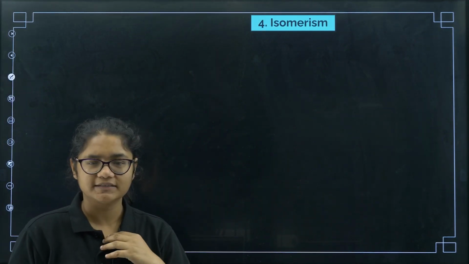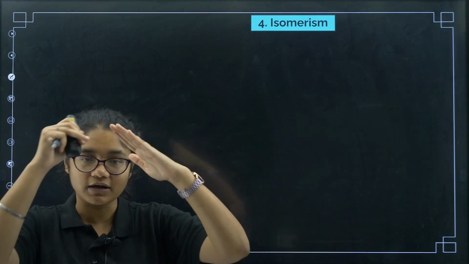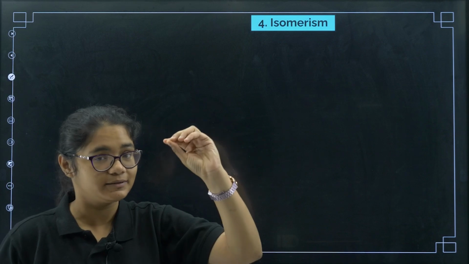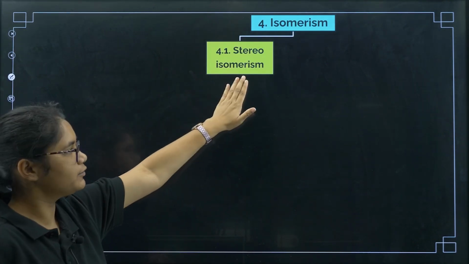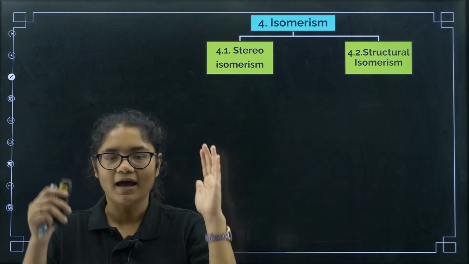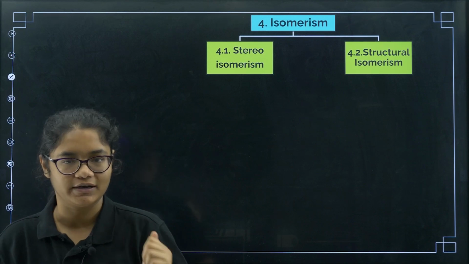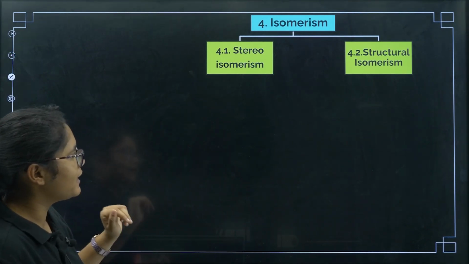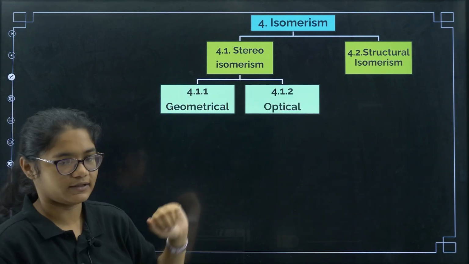Isomerism is also very easy and scoring, but you need to have a very clear idea of the classification of isomerism. So I'll be telling you how isomerism is classified. First, isomerism is of 2 types, stereoisomerism and structural isomerism. Now coming to stereoisomerism, it is again of 2 types, geometrical and optical.